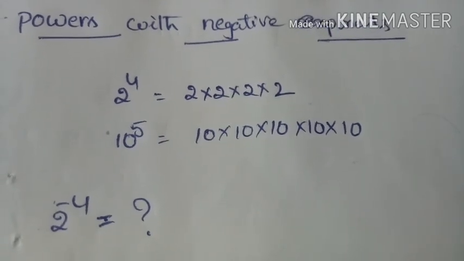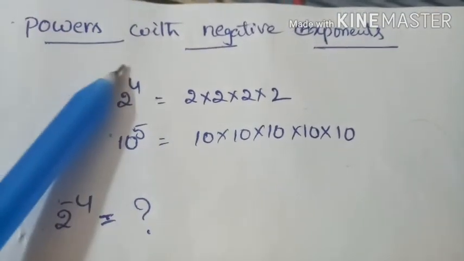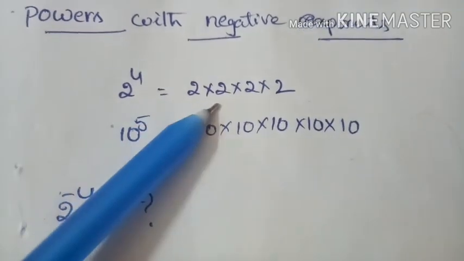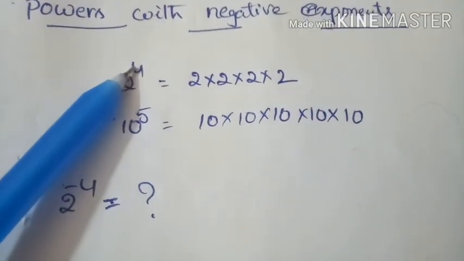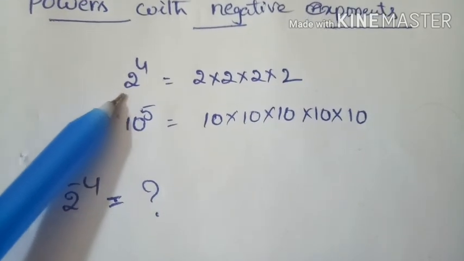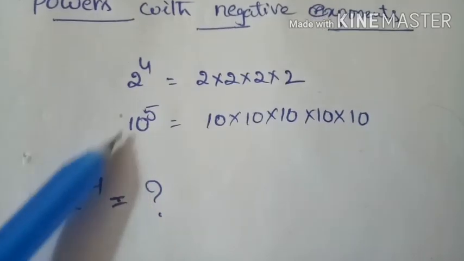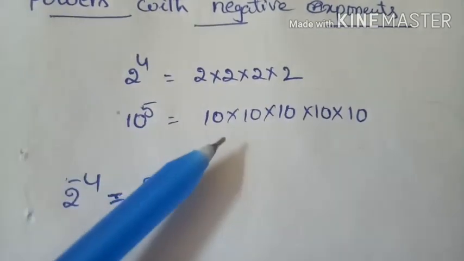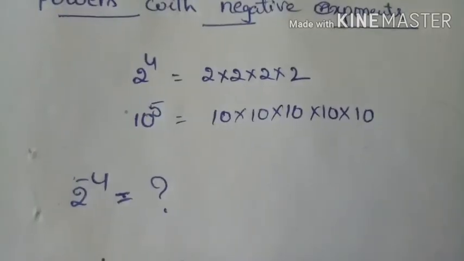See, 2 power of 4. Here 2 is the base and 4 is the exponent. It can be written as 2 into 2 into 2 into 2. That means the exponent says how many times we should multiply the 2. In the same way, 10 power of 5 means 10 should be multiplied 5 times, that is 10 into 10 into 10 into 10 into 10. Clear?